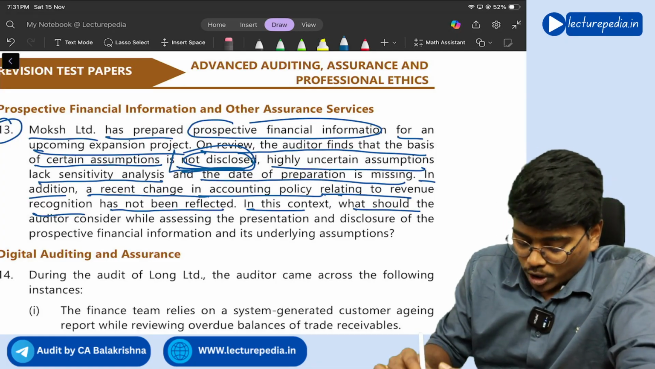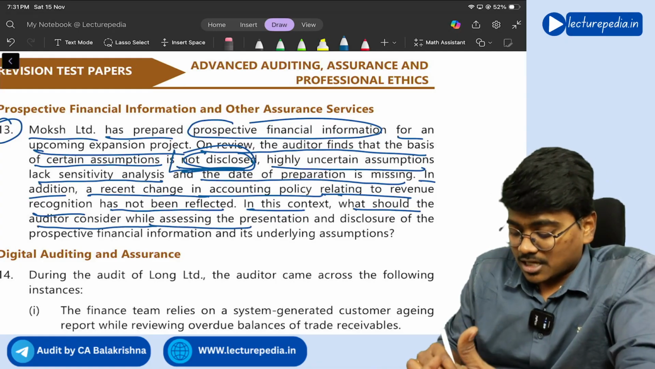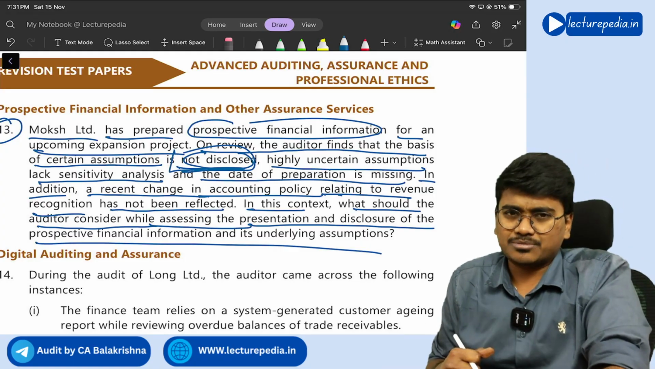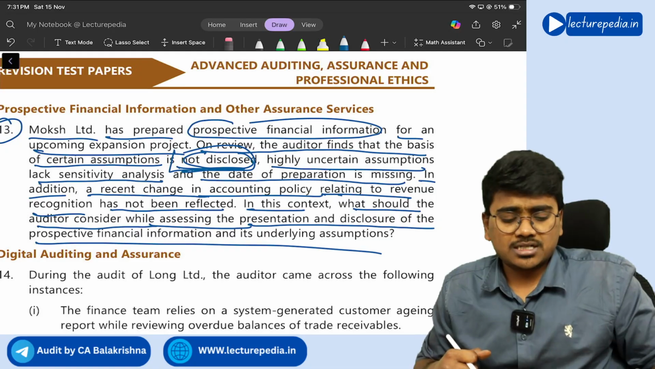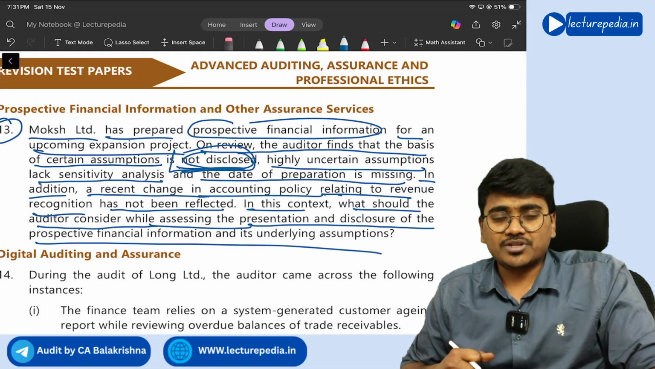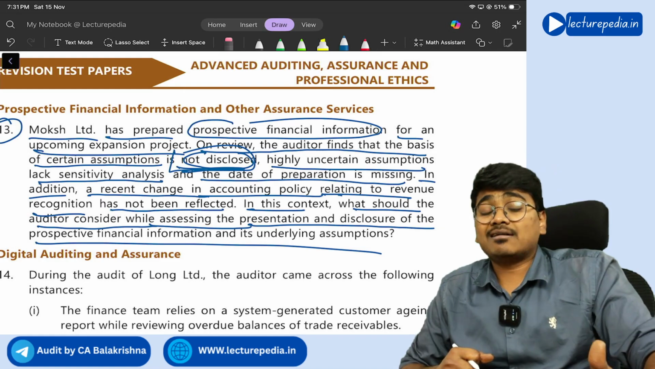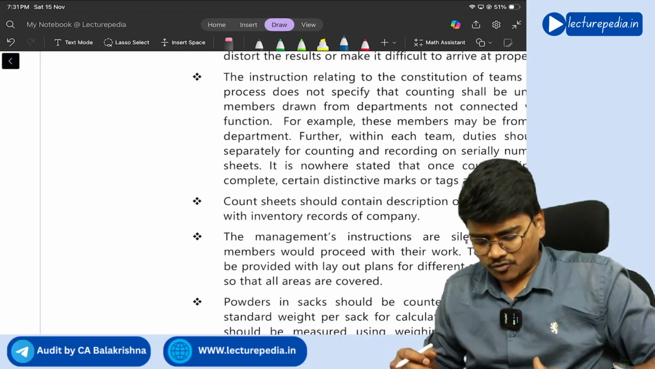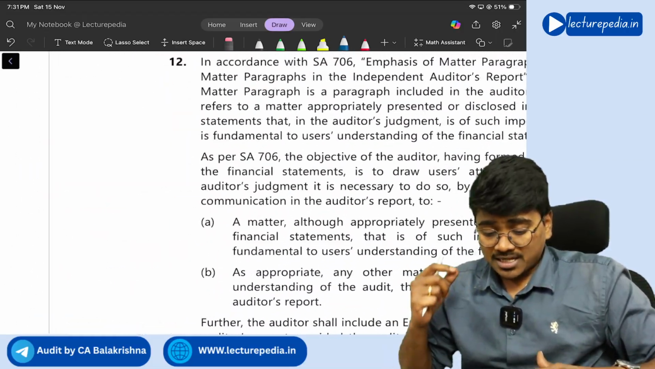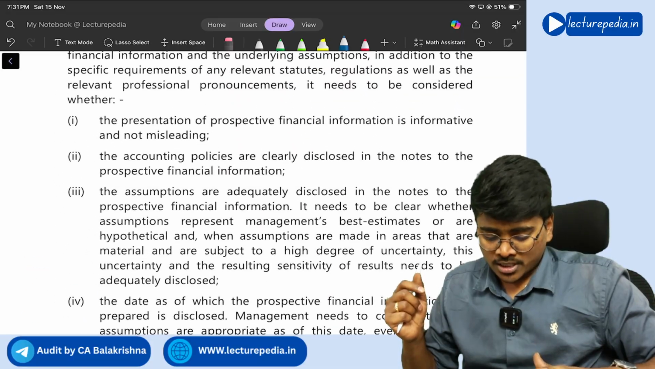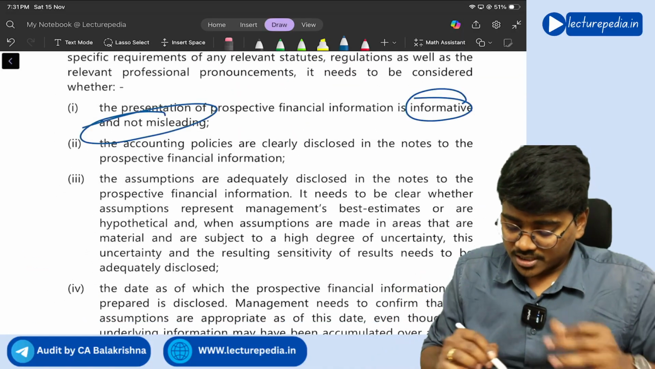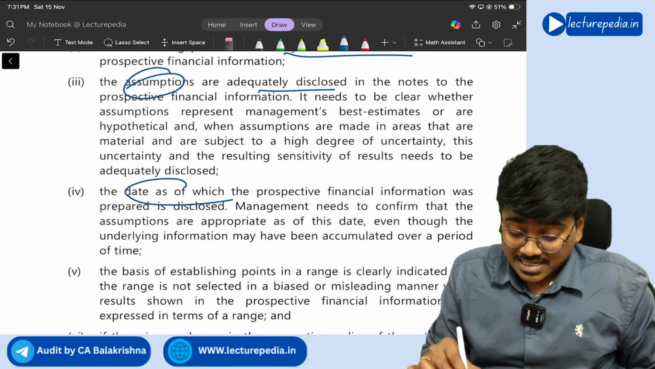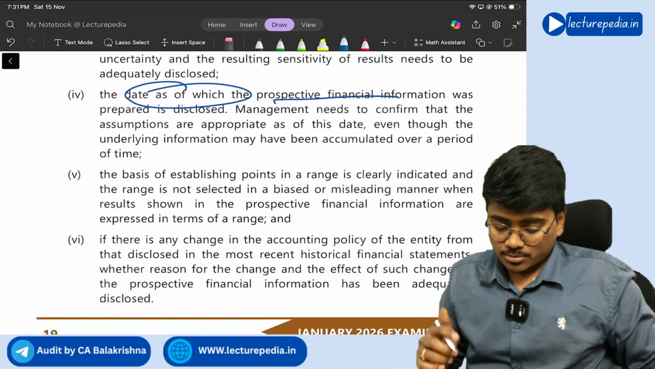In this context, what should the auditor consider while assessing presentation and disclosure of the prospective financial information and its underlying assumptions? So, first thing is you need to ensure that whatever the information is presented in the prospective financial information, that is properly presented in an understandable manner, right? And all the assumptions they have taken, all the accounting policies they have followed, whether all of them are properly disclosed or not, that is also one of the points that you will see, right? So informative and not misleading, clearly disclosed in the notes, assumptions are adequately disclosed, right? Date as of which prospective financial information prepared, that should also be mentioned.